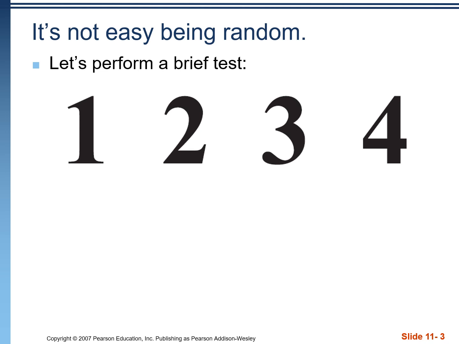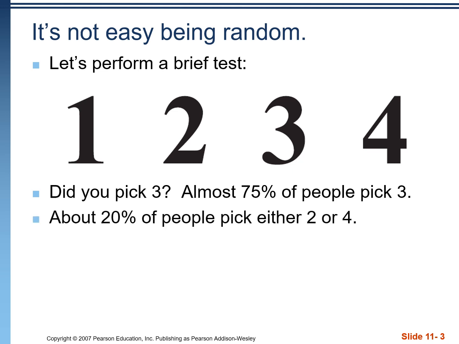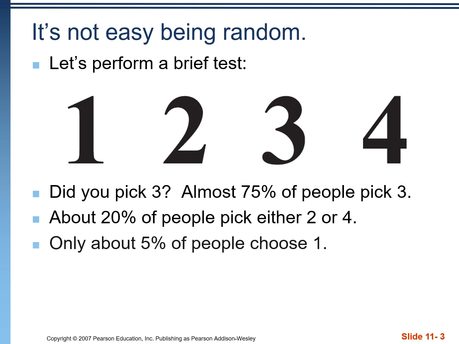All right. Did you pick 3? If you did, almost 75% of people pick 3. It's the one that's just favored. We're inclined to pick certain numbers. We have biases. And for whatever reason, just subliminally, okay, more people pick 3. There's nothing random about it. If you picked a 2 or a 4, okay, you're with 20% of the others. And if you picked 1, you are quote unquote unusual. Only about 5% of people choose 1. Pat yourself on the back.